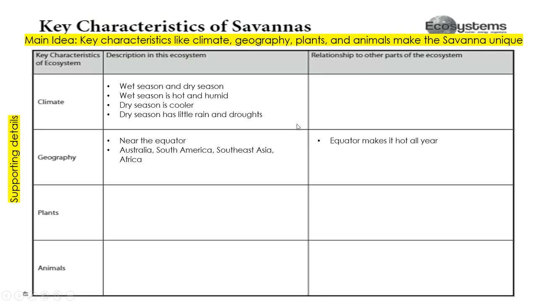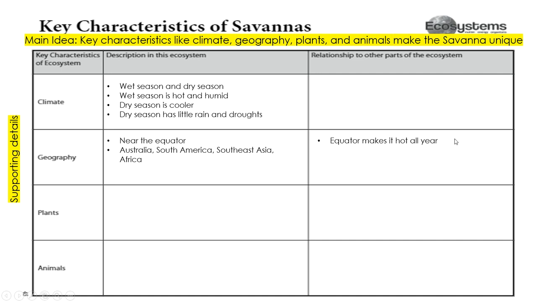Our research question organizers are going to go the same way. The main idea of our organizer is that key characteristics like climate, geography, plants, and animals make the savanna unique, or the ocean, or the desert, or the rainforest, whichever you are researching. All of our supporting details will go in the middle. So if it doesn't have anything to do with climate, geography, plants, or animals, it won't go in here, because that would be a detail that doesn't support our main idea. That would be something off topic.